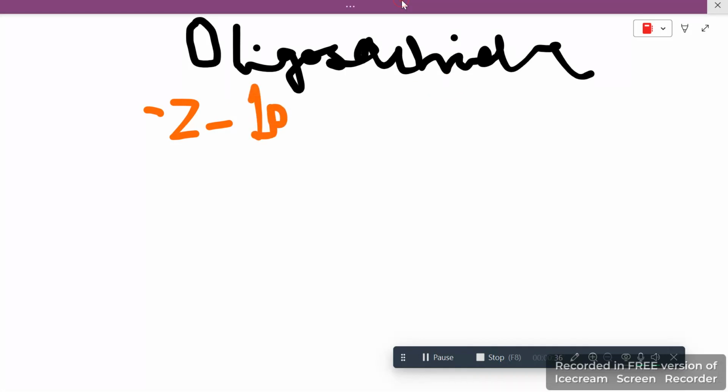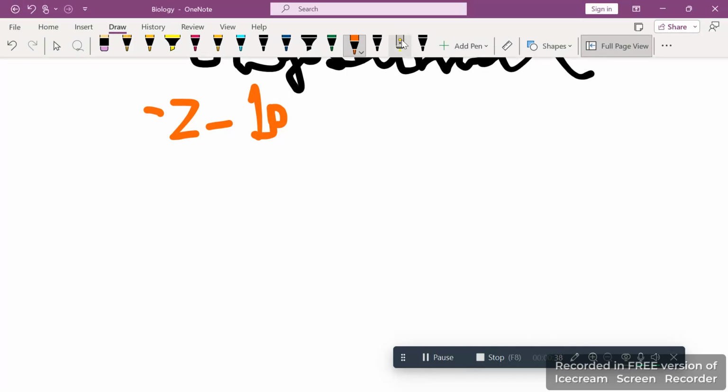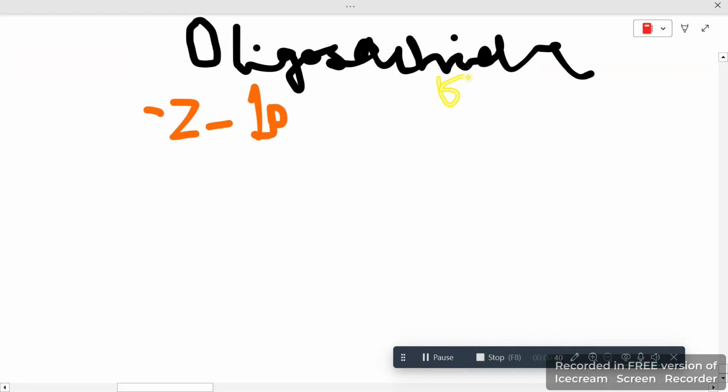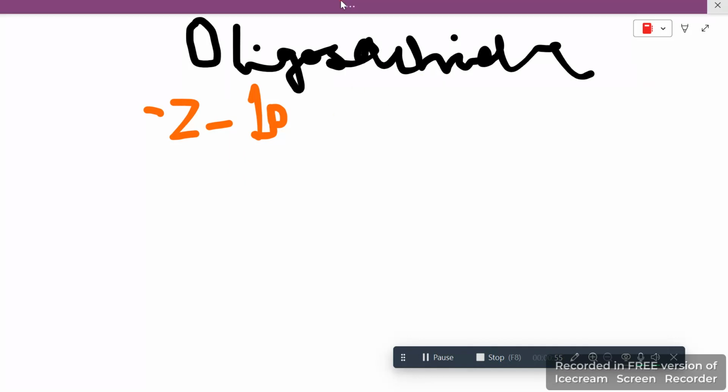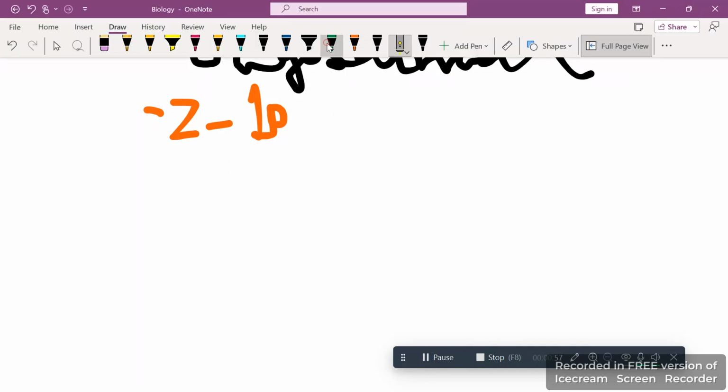Look here. Here is the one monomer, two, three. In monosaccharide, there was only one, but here you find more than one. It could be like around 10. It could be 2, 3, 4, 5, 6, 7, 8, any, but not more than 10. Okay, not because more than 10, there would be another category which we'll also discuss.